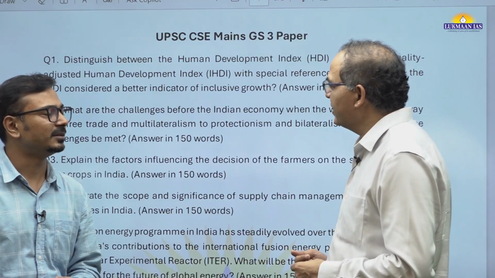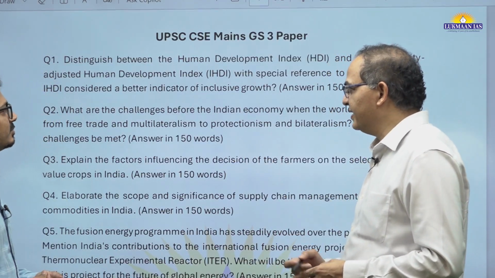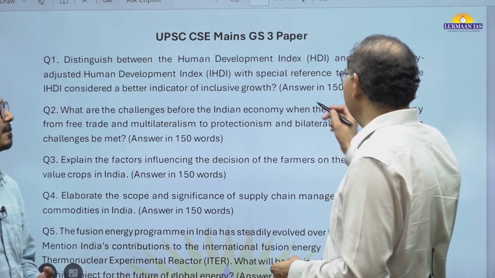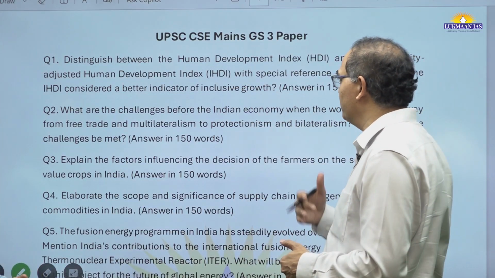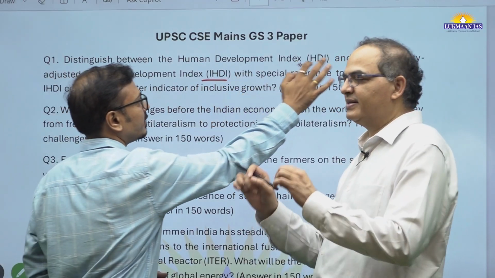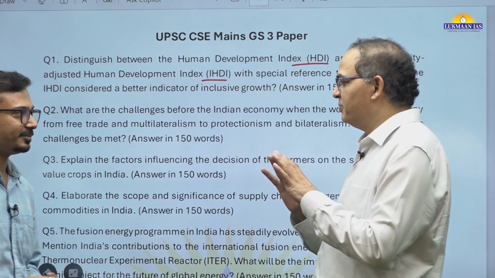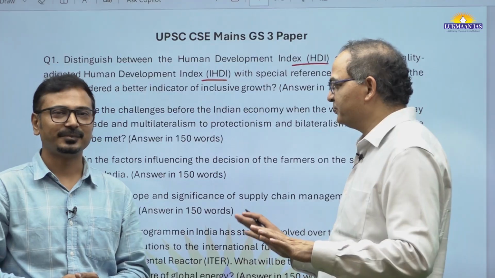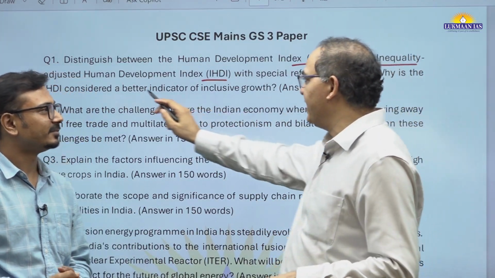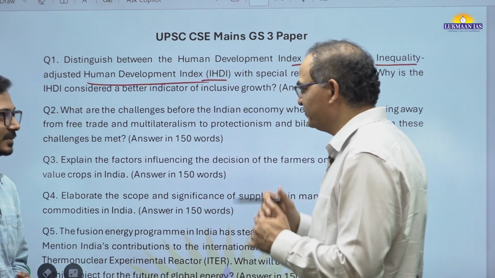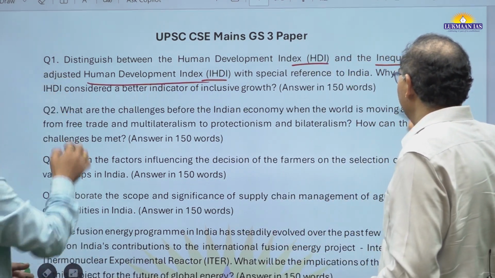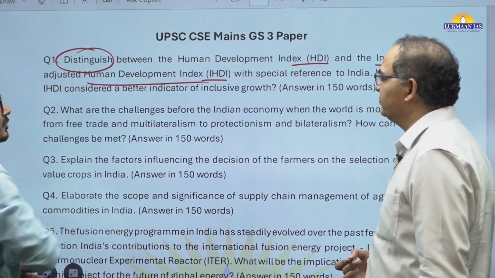So this year what they have done is that they have added one more index, the inequality index, prepared by UNDP along with the Human Development Index. But it is the Human Development Index that is more popular and people are more aware of it. Even if people may be aware of inequality, will they have specific content to write on that? How will they write, has anything been calculated specifically?